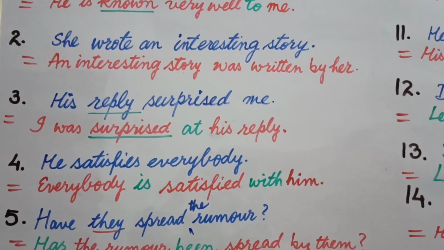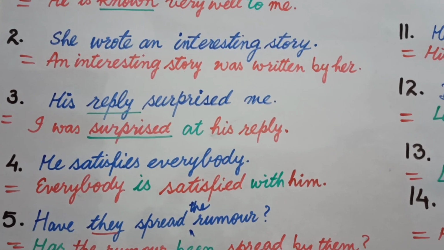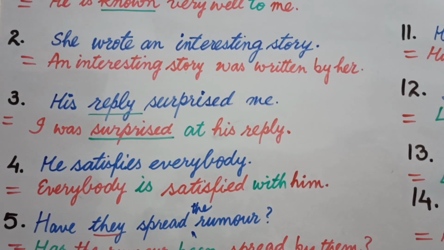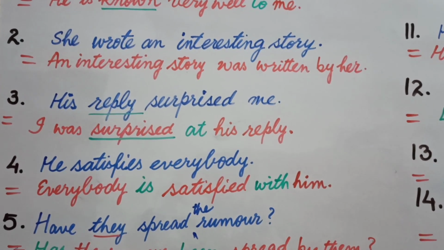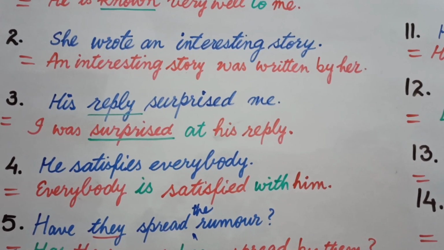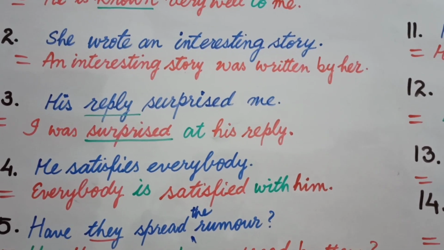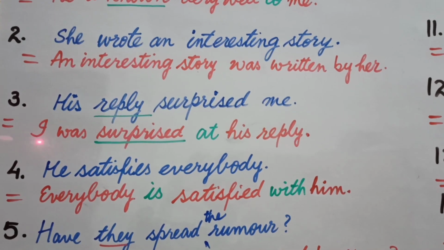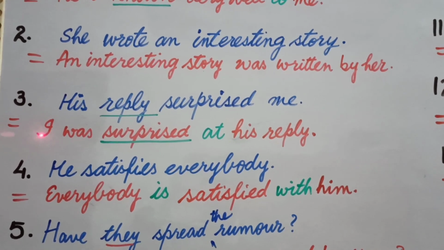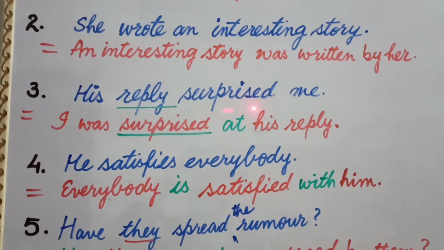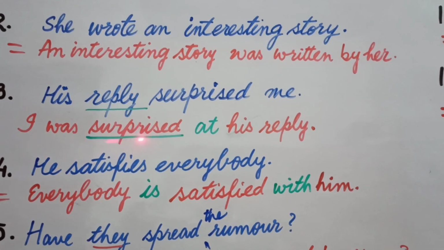Sentence number 3, his reply surprised me. Me is the object here, his reply is the subject, so you will write me in the place of his reply, because the object takes the place of the subject. Me will be changed into the nominative case I, and because it is past indefinite, you will write was surprised.